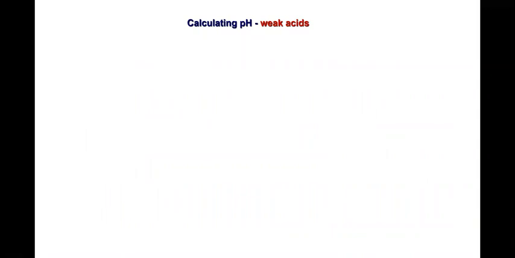Then how are we going to calculate the pH for a weak acid? Any idea? Calculating pH for weak acid. As you know, does a weak acid undergo complete dissociation? No, sir, incomplete. So it means partial dissociation. In that case, how are we going to calculate the pH? Is it possible to calculate by just knowing the concentration?